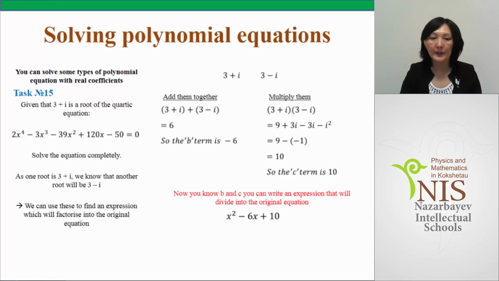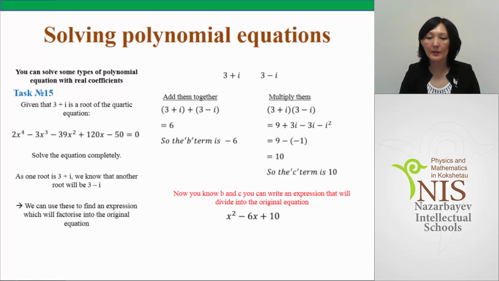Task number 15. Given that 3 plus i is a root of the quartic equation. Let me note that quartic means power of 4. 2x to the power of 4 minus 3x cubed minus 39x squared plus 120x minus 15 equals 0. Solve the equation completely. This equation has real coefficients, so if 3 plus i is a root, then 3 minus i must also be a root. Add them together using Vieta's theorem.